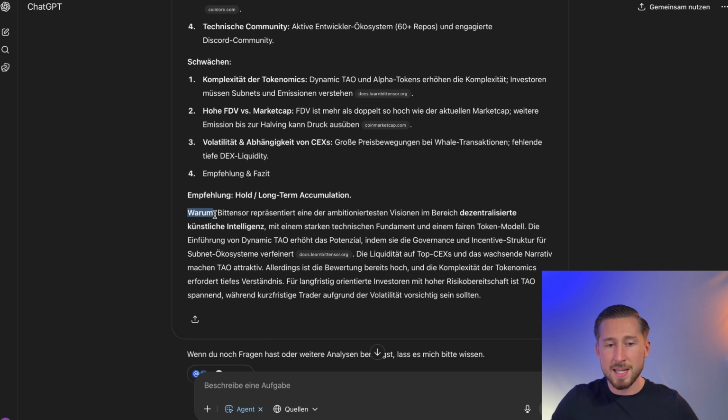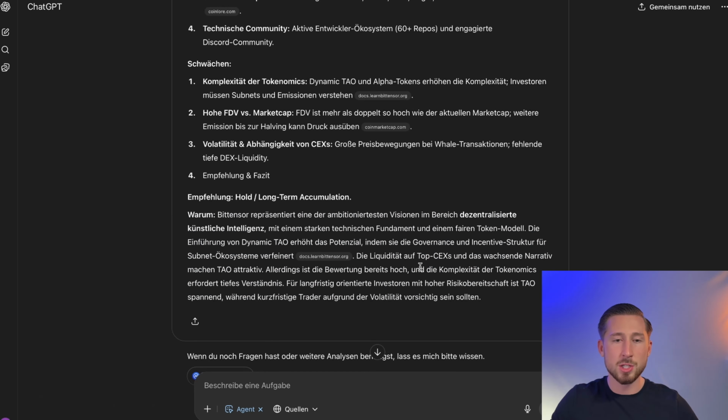We also see the reasoning and the overall assessment here, but more on that later. You can definitely imagine how powerful such a tool is, what a gigantic leverage this whole thing provides. And personally, I also believe that those who are able to use these AI tools in this bull run will be the ones who massively dominate this bull run, or at least have an absolutely unfair advantage compared to those investors who do not use such AI tools.